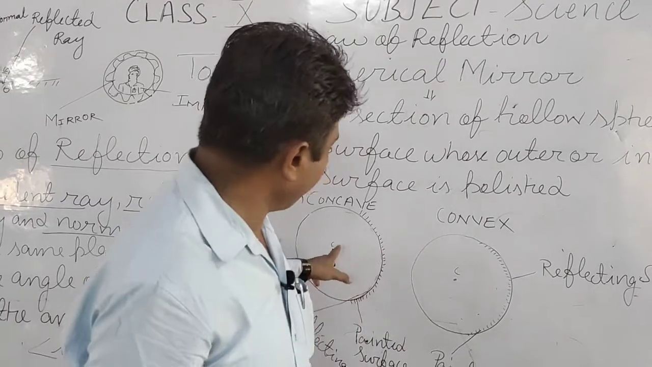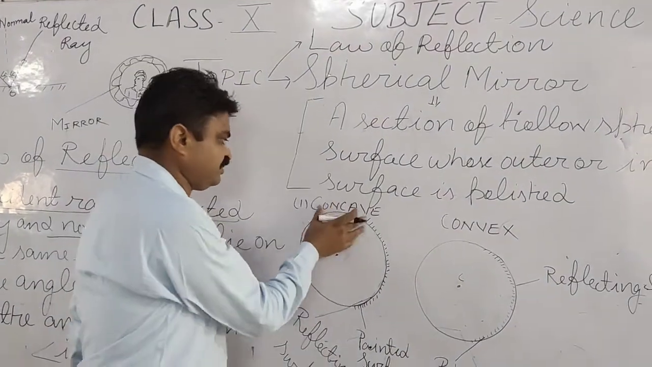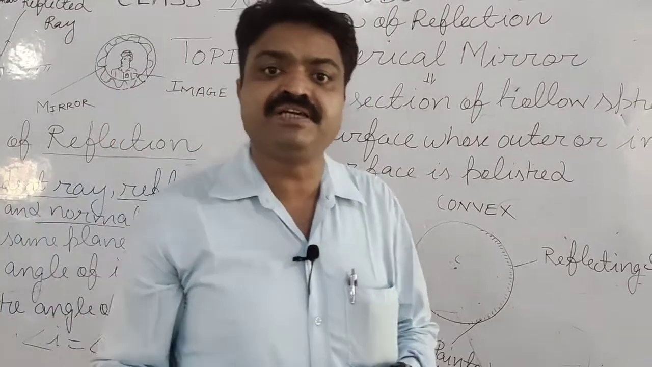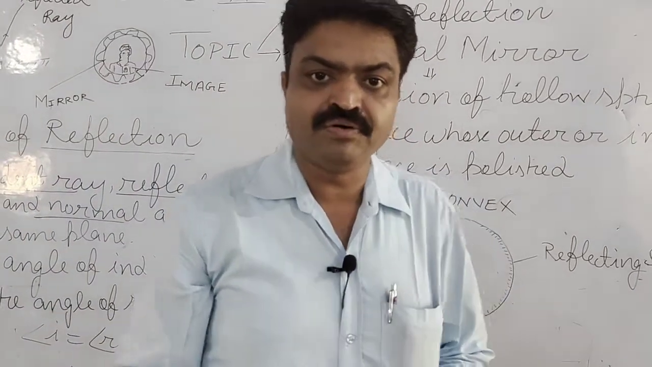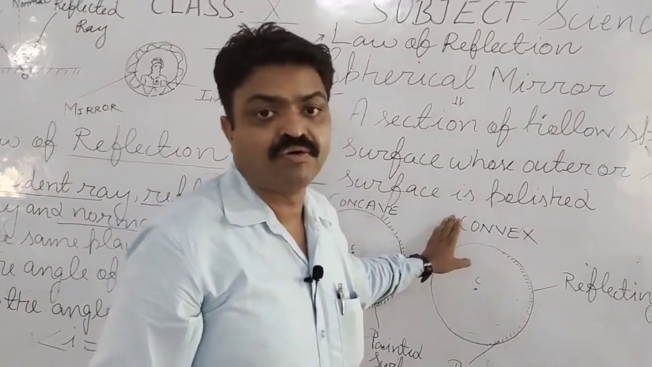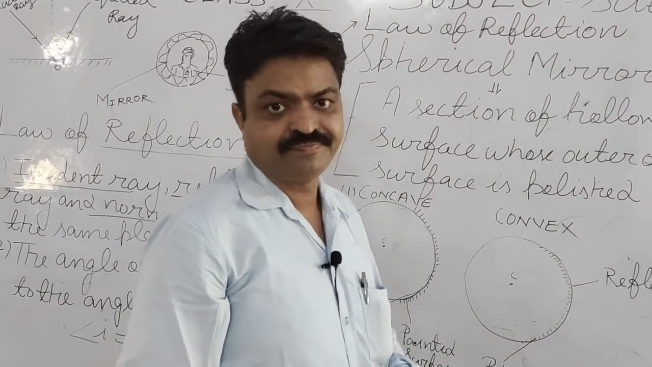Now we come to another nature. Concave mirror is also known as converging mirror, student. It is known as converging mirror, concave mirror. Convex mirror is known as diverging mirror.